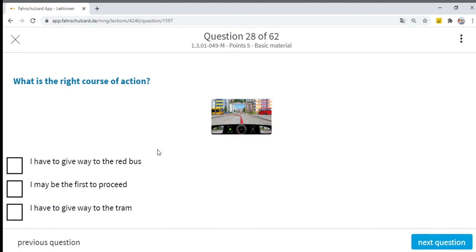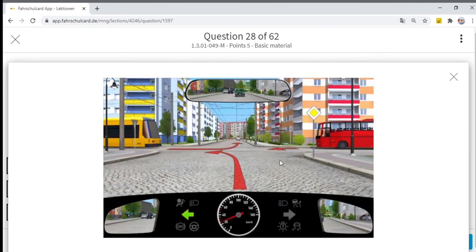Now the next question is, what is the right course of action? You are approaching a junction and you see you have priority. This yellow diamond sign, Vorfahrtstraße. You have priority. Whenever you have priority, the traffic coming from the right and the left will have this Vorfahrtgewähren, or stop and give way sign, the red inverted triangle. So if you see, we have this priority. Just opposite to us will be a priority sign, or you can say Vorfahrtstraße, this yellow diamond sign, and the cross traffic has to wait. So in this case we are the first to proceed.